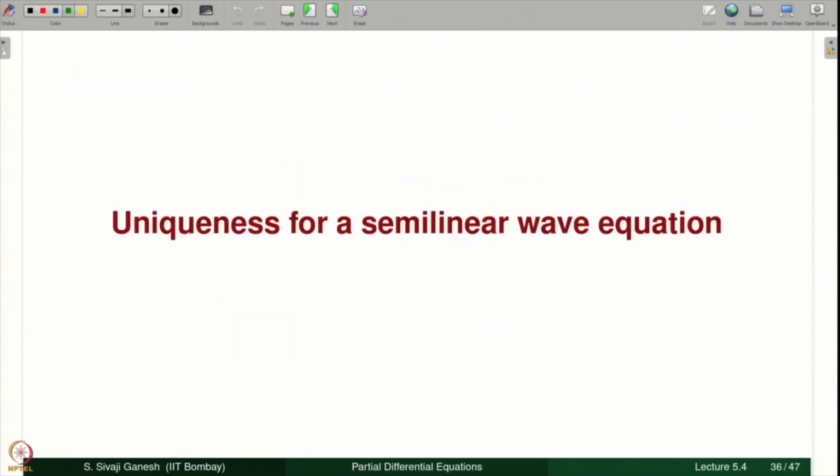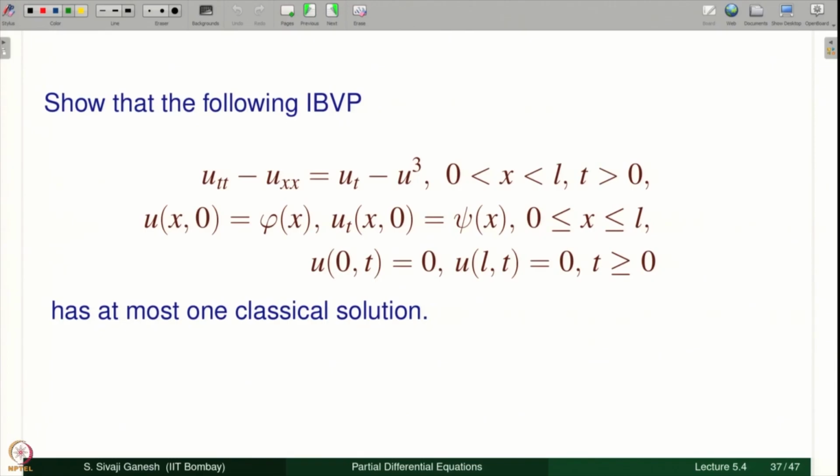Now let us look at a semi-linear wave equation. Further, we also show that there can be at most one classical solution. So this is the D'Alembertian, and the right hand side is u_t minus u cubed. If you observe, u_t in the previous problem was on the other side, now u_t is on this side. You try to follow the same proof, forget about this u cubed, let it be removed, and solve as before and see what you can show. That is an exercise to you, whether energy still decreases or not.